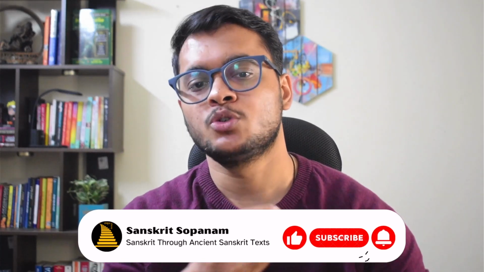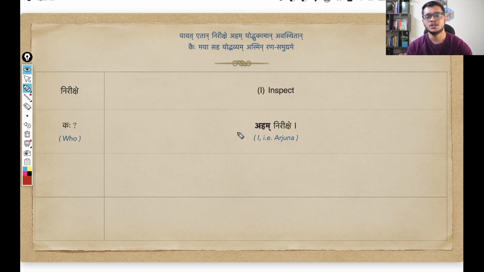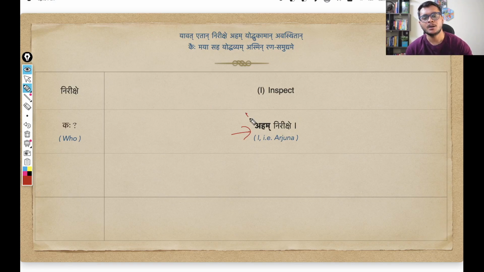So sometimes you need to use these words or alternatives of these words so that you can have a proper number of syllables to fit into your poetic meter. So this is just a creative call that the composer takes in these cases. But grammatically, aham here is redundant. It is of no use. Nirikshe itself is telling you that I observe, I inspect.